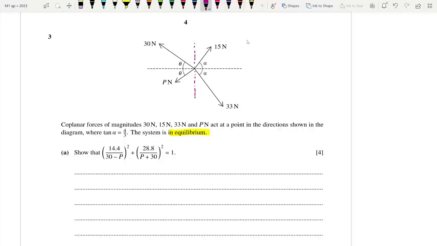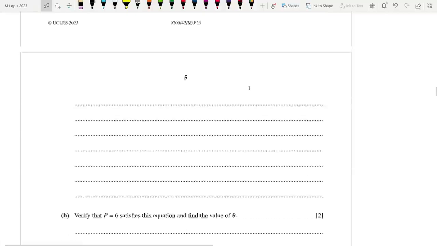I'm not exactly sure. Tan alpha, tan is opposite by adjacent, is 4 by 3. So the hypotenuse is the square root of 4 square plus 3 square, which is 5. Interesting. Okay, let's try to do this.